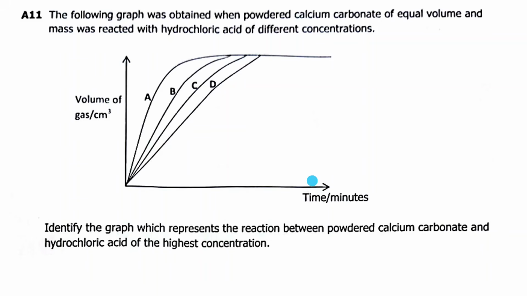Now, this question is coming from a topic known as rate of chemical reaction, which is a topic dedicated to understanding factors that affect how slow or fast reactions go. And this topic has come to identify the factors that affect chemical reaction as number one, size of particles. The smaller the particles, the faster the reaction.